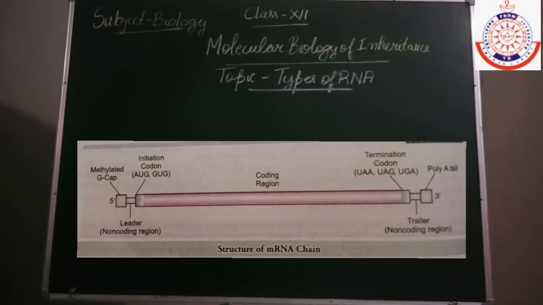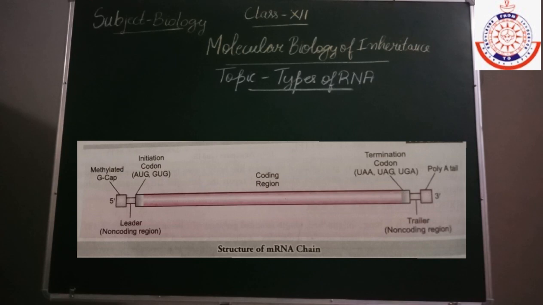Now next, at the 3' end, the opposite side, the poly A tail is present. Why is it known as poly? Because so many adenylate residues, adenylate bases, are present here. That's why it is known as the polyadenylate tail, and it is present at the 3' end. It has the same function: it checks the degradation of the mRNA and helps the ribosome attach to it.